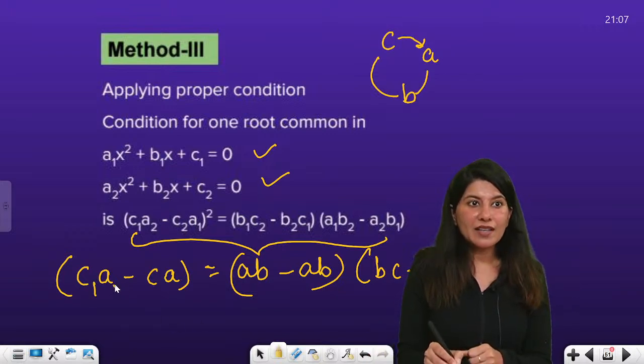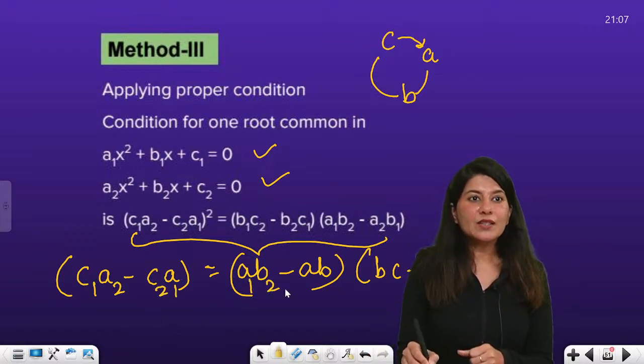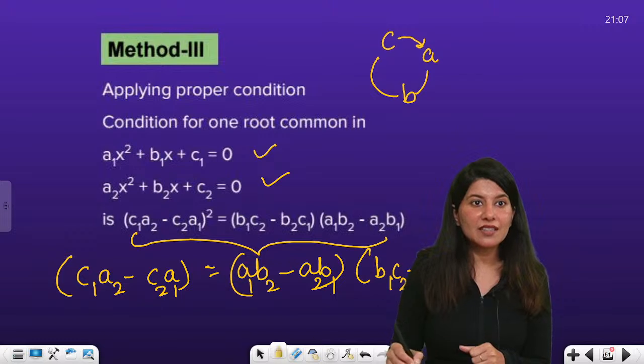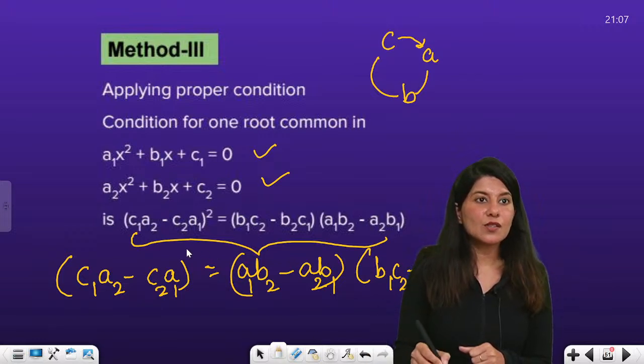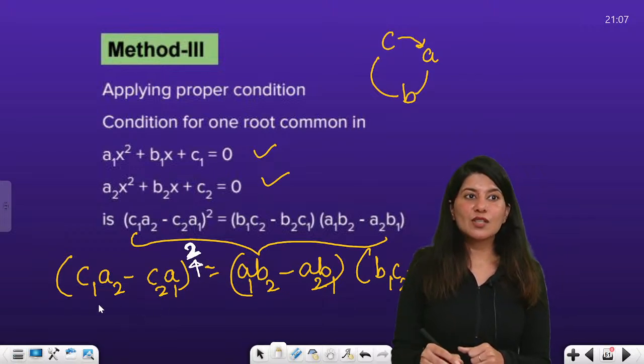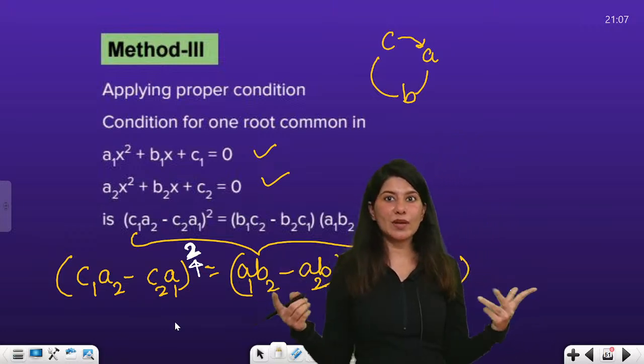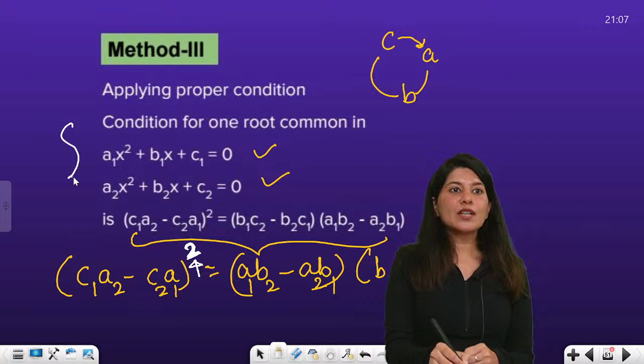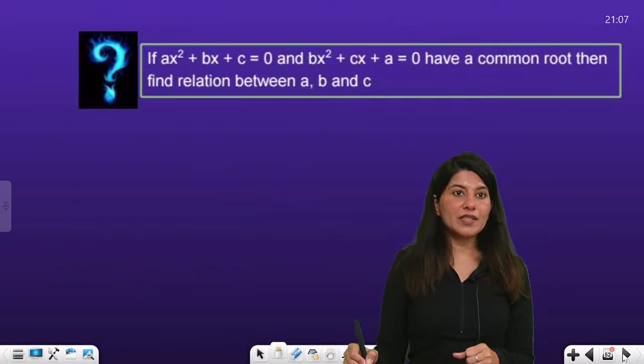Now CA. So 1, 2, 2, 1, 1, 2, 2, 1, 1, 2, 2, 1. Like this. And don't forget, let me write this with another color. Okay, white color, let's say. So square is there. Do not forget this square. So CA minus CA whole square. Chartered accountant square method. So that's how you can apply it for one common root.